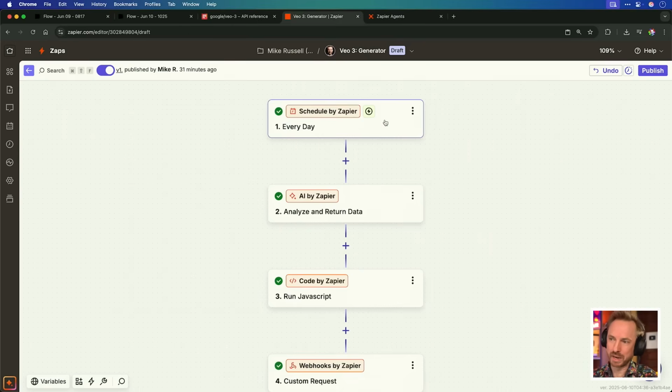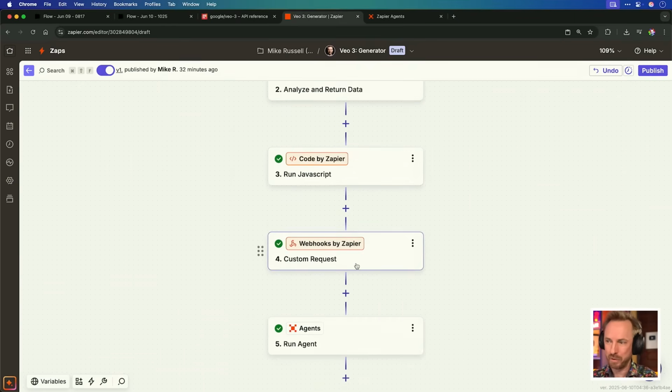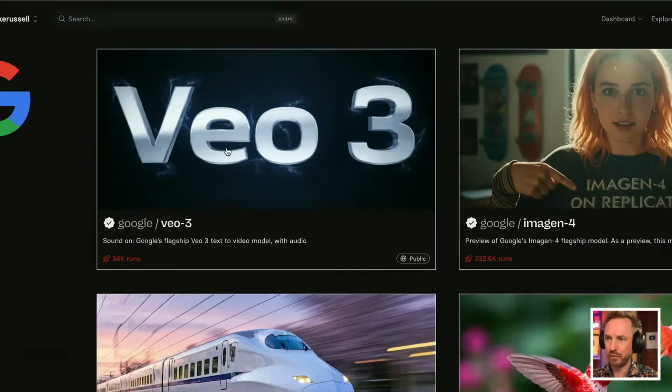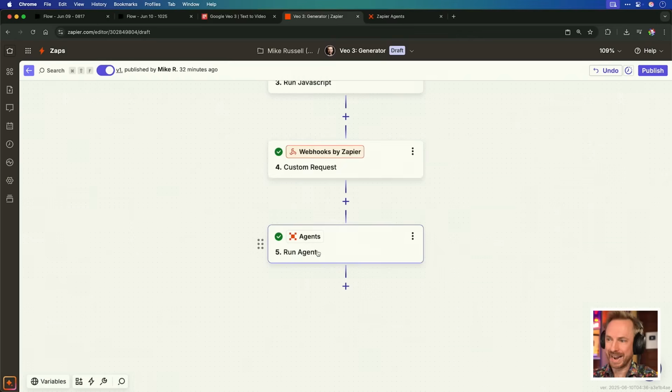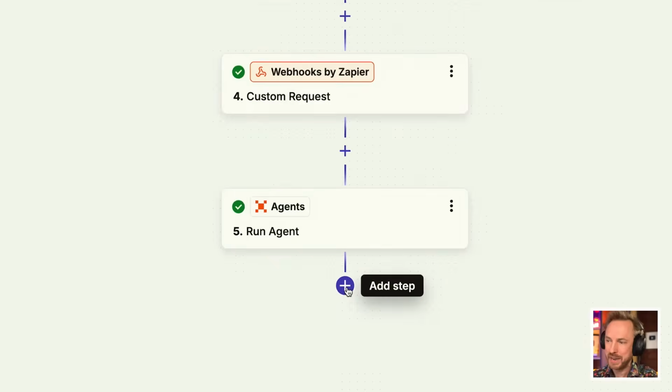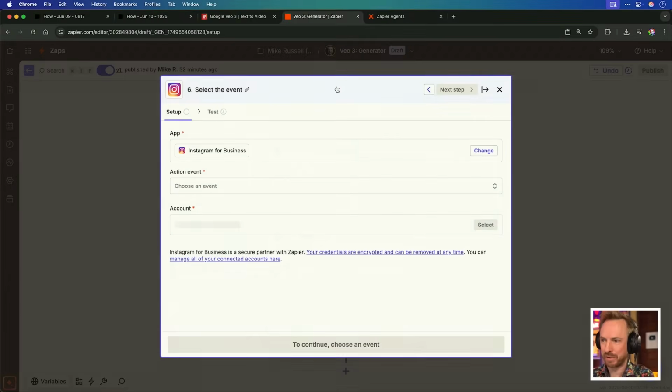So to recap, every day at 4 a.m. we're using AI to generate a prompt for VO3. We're escaping the prompt with some code to make sure it doesn't upset the webhook, which is generating via Google's VO3 API, which is hosted on Replicate here. We then get a Zapier agent to constantly check that webhook for a result, and when it gets that result, we can go to the next step, which is to simply search for Instagram. There it is, Instagram for Business.